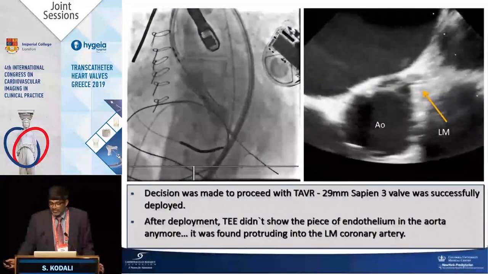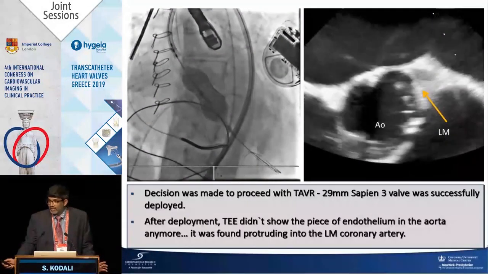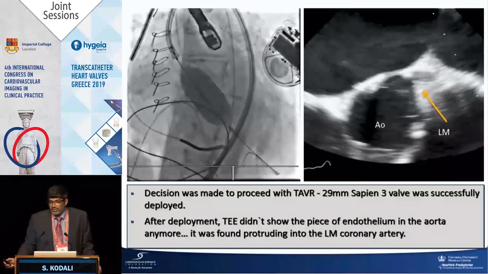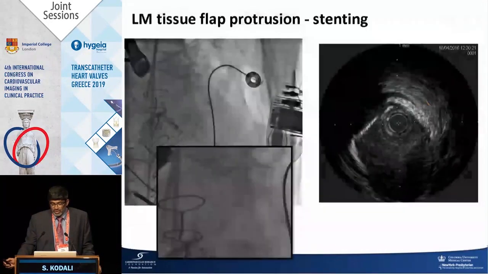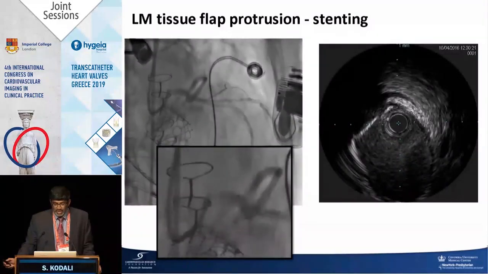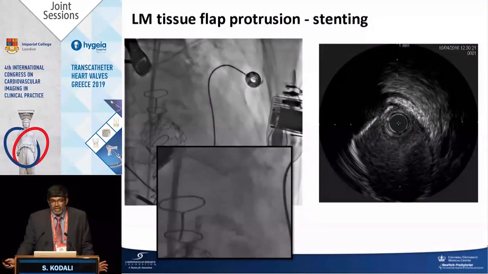Then look what happened to the flap. It went into the left main. That piece of endothelium is now in the left main. So then we were trying to decide what to do. We did IVUS. You can see the flap on the angio. You can see the flap. We elected to stent it.